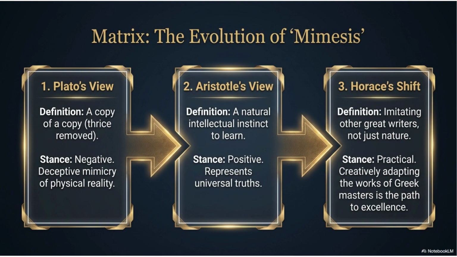The evolution of mimesis. Now let us connect all three thinkers. First comes Plato. For Plato, imitation is dangerous because it moves us away from truth. Next comes Aristotle. For Aristotle, imitation is natural because it helps us understand universal human life. Finally comes Horace. For Horace, the question is no longer, should we imitate? Instead, he asks, whom should we imitate? His answer is, the greatest writers. This is why the slide is called The Evolution of Mimesis. The same word remains, but its meaning develops from one thinker to another.